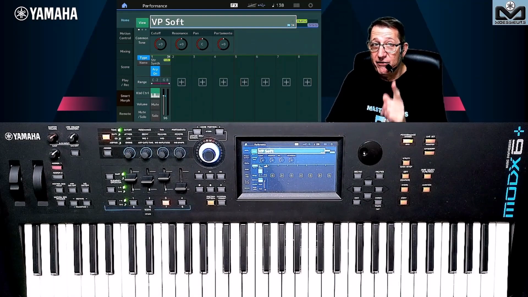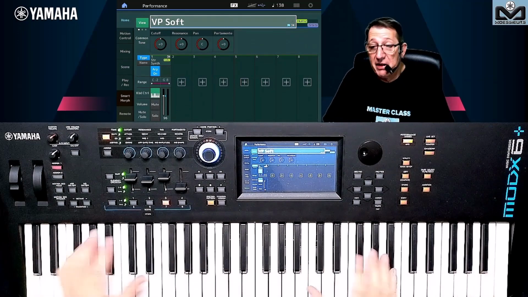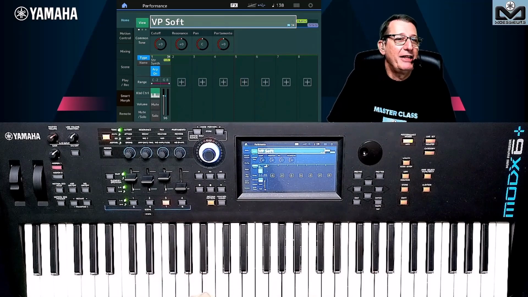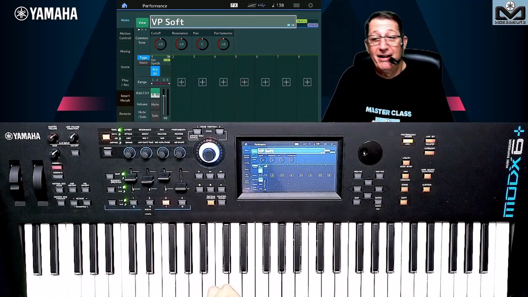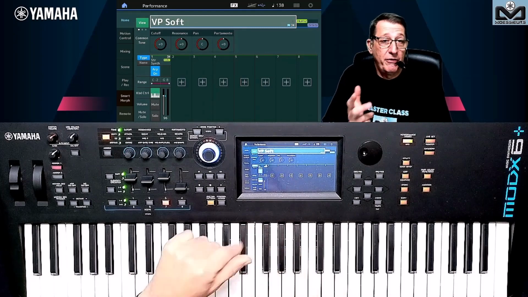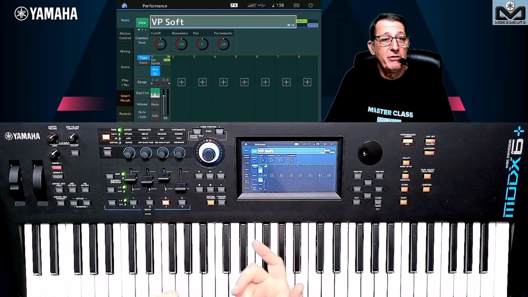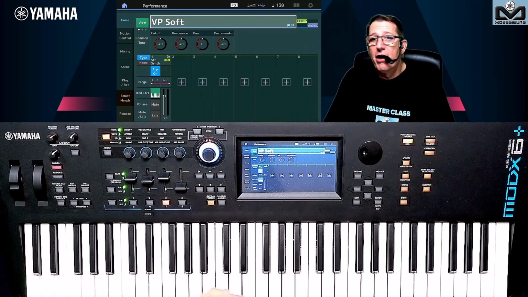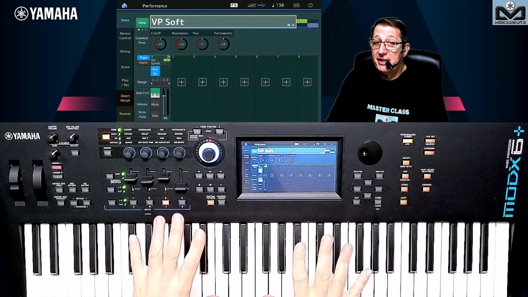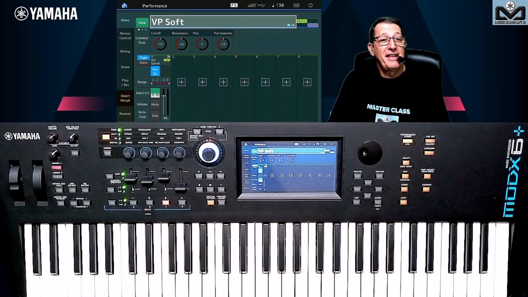Do not forget this, because perhaps you will load the waveform and say, oh, it sounds, excuse me, in French we say poète, not so good. Yes, but you need to add insertion effects, you need to work on filters, you need to work on the equalizer, you need to perhaps use arpeggio, a lot of things, motion sequence that you can do with them. So you need to work also inside your Modex Plus just after.